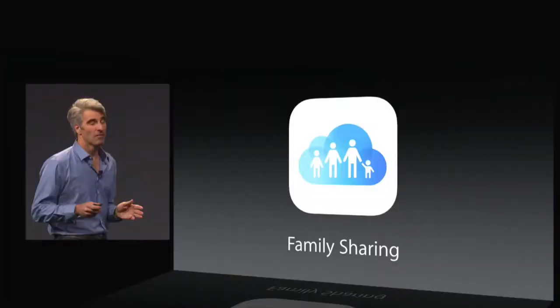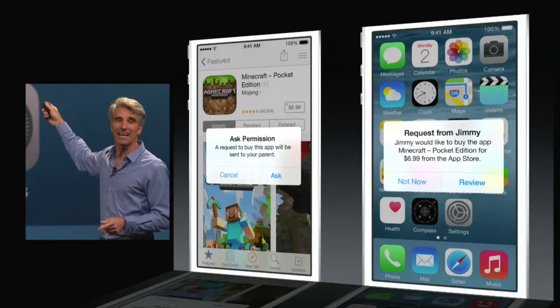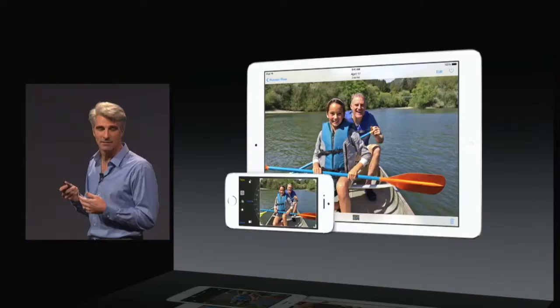I thought this one was pretty cool. So if you do have an iTunes account shared by more than one person, you can actually have sharing enabled. So if you want to download something, it'll notify the other person who the credit card is hooked up to, and it'll ask if you want to allow that download or not.